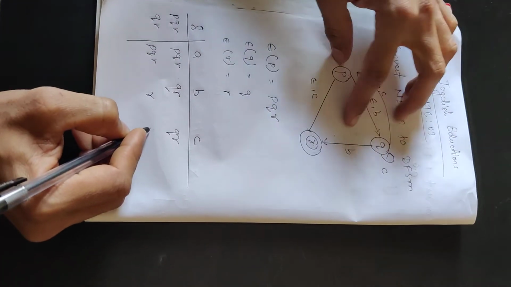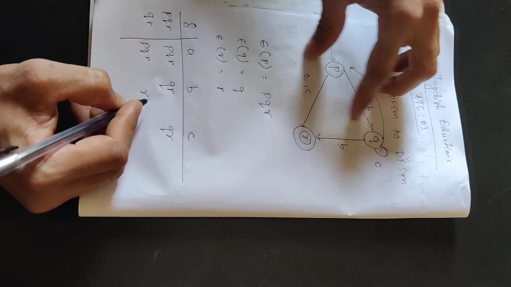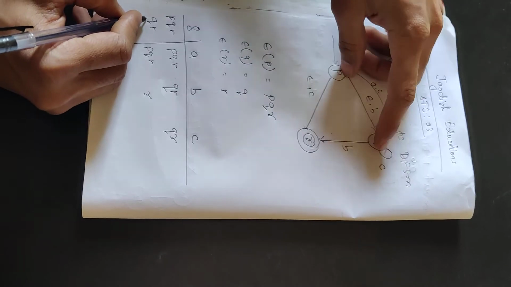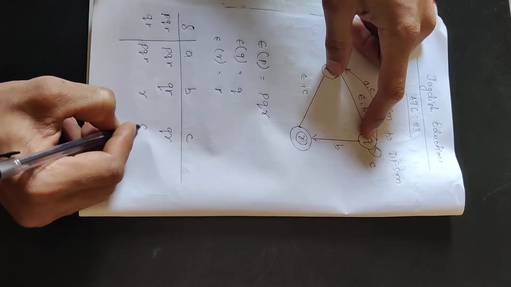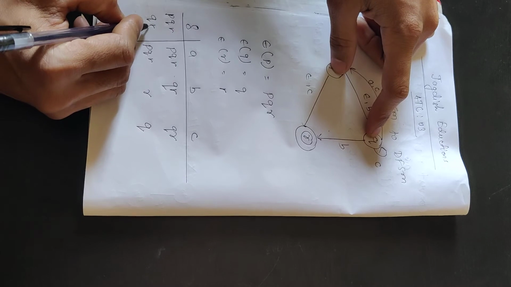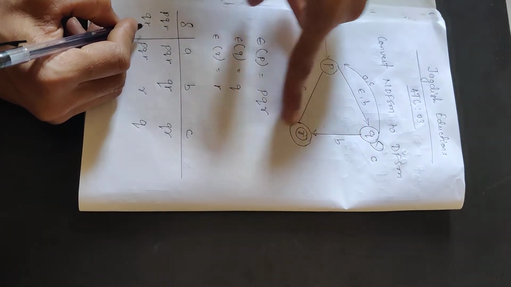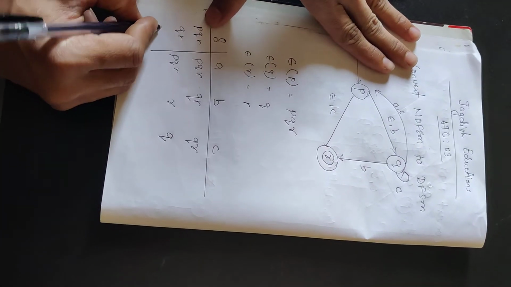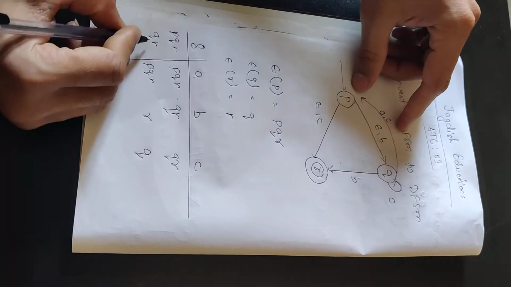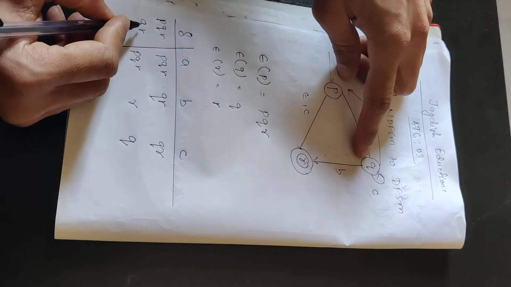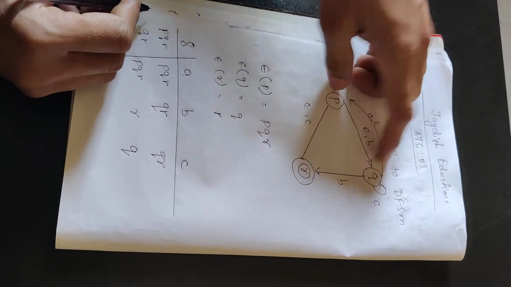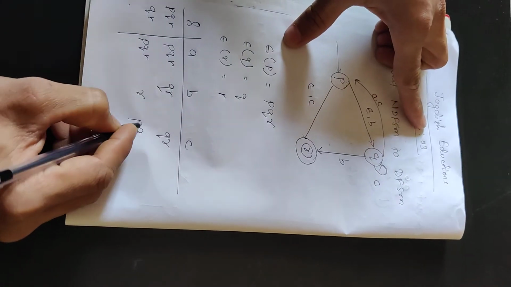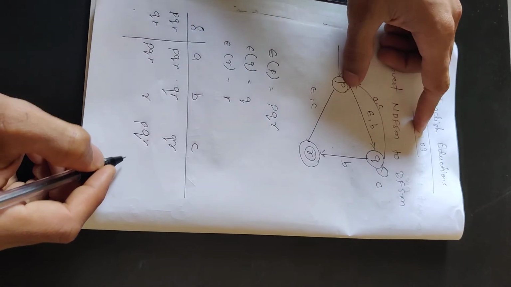Now coming to QR on C, we will take separately. Q on C is nothing but a self loop, Q. R on C is nothing. So QR on C, Q on C is Q only, but from Q again it comes to state P, so we have to take epsilon of P, which is nothing but PQR.